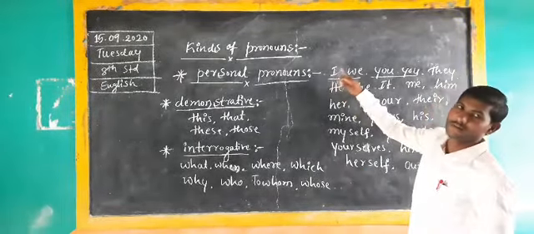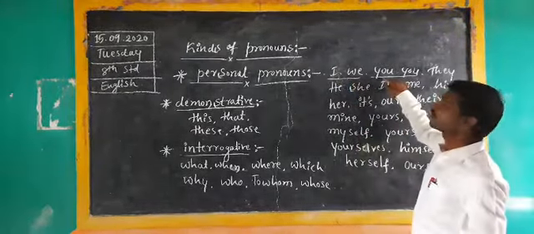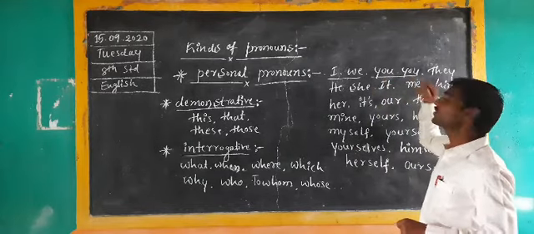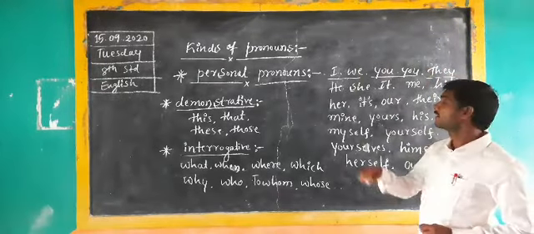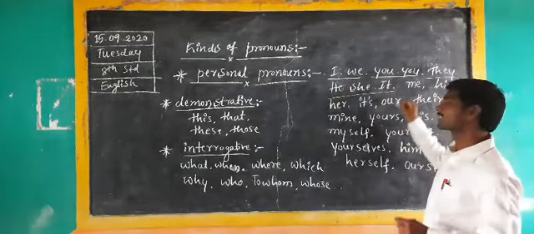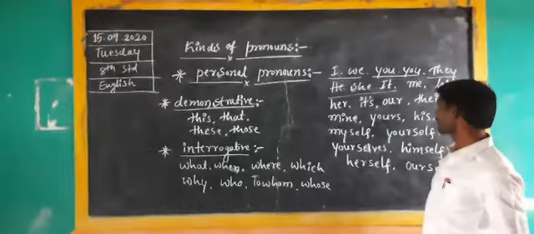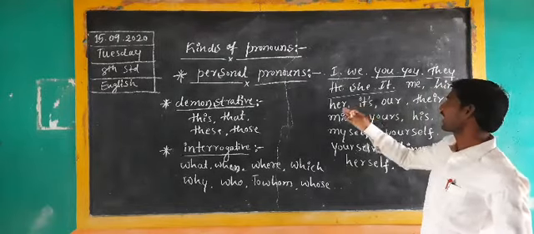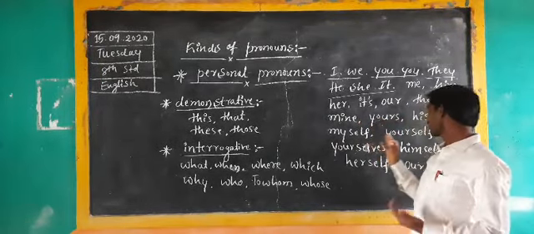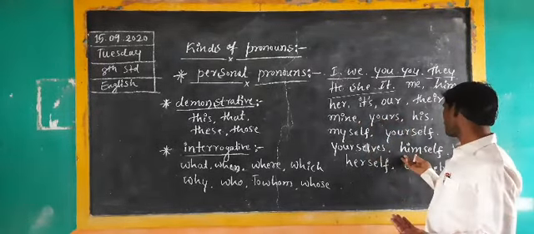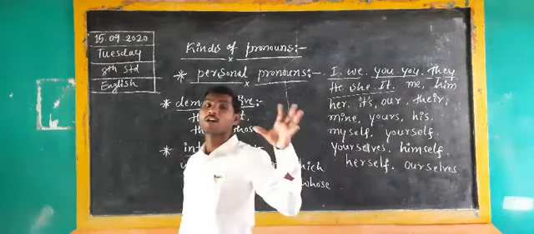Here, I is the first person singular, we is the first person plural, and you is the second person singular, then you is the second person plural, then they is the third person plural, as well as he, she, it. These three are considered as third person singulars. In the same manner here: me, him, her, its, our, their, mine, yours, his, myself, yourself, yourselves, himself, herself, ourselves, themselves. These are all considered as personal pronouns.